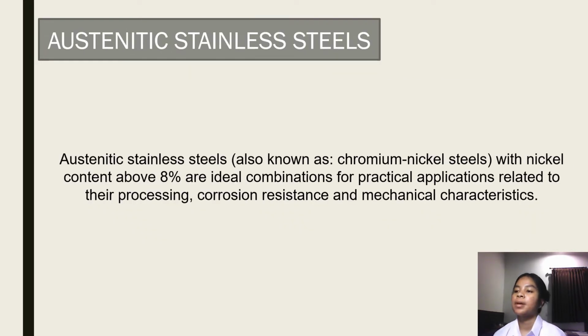Okay, we turn to austenitic stainless steels. Austenitic stainless steels are also known as chromium-nickel steels, with nickel content above 8%. They are an ideal combination for practical applications related to their protection, corrosion resistance, and mechanical characteristics.